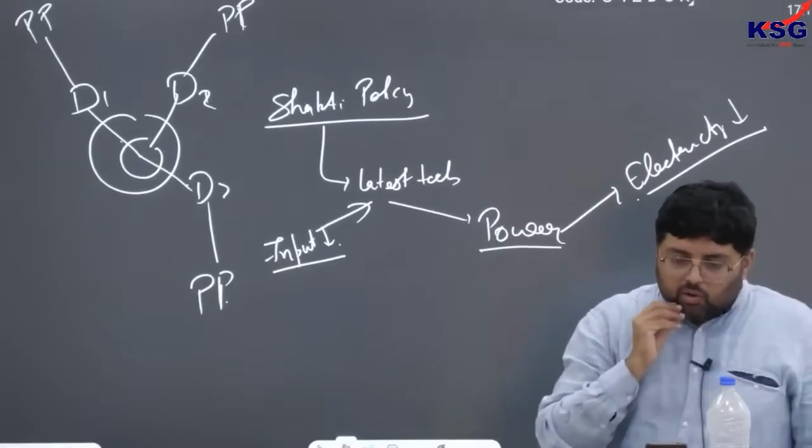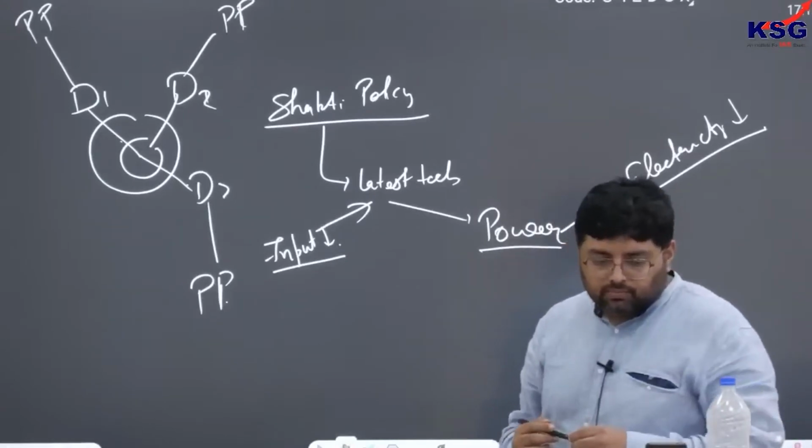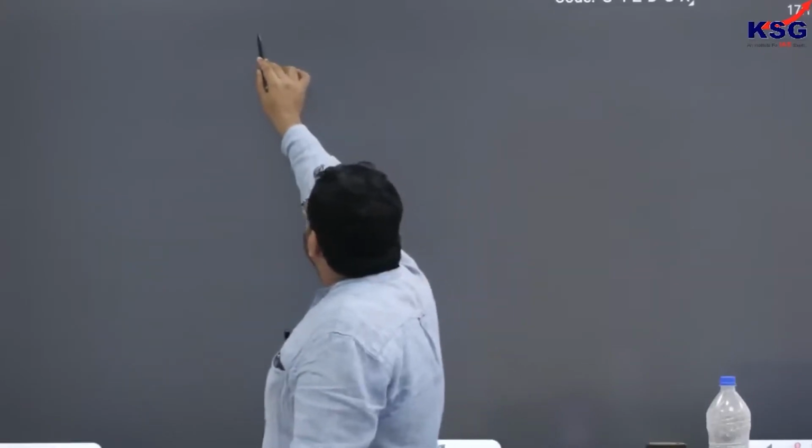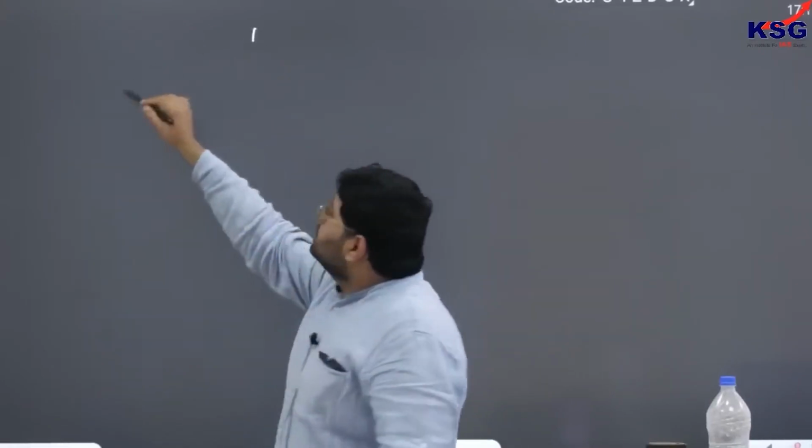Okay. Now ultimately, sometimes we have seen that there is illegal mining of coal also. Now in order to stop that, government has come out with another thing, that is the Khan Prahari scheme.